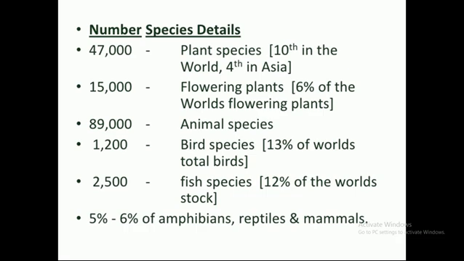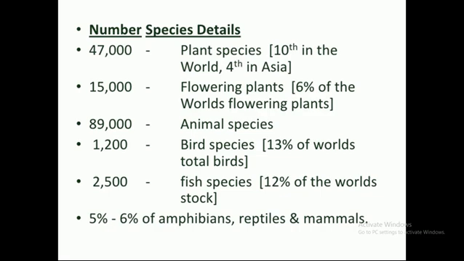Now we will discuss the biodiversity of India. As we described, biodiversity means variety of plants and animals. So in India, we have a large variety of plants and animals that indicate the biodiversity of India. For example, near about 47,000 plant species are in India. According to this, India occupies 10th position in the world and 4th in Asia.